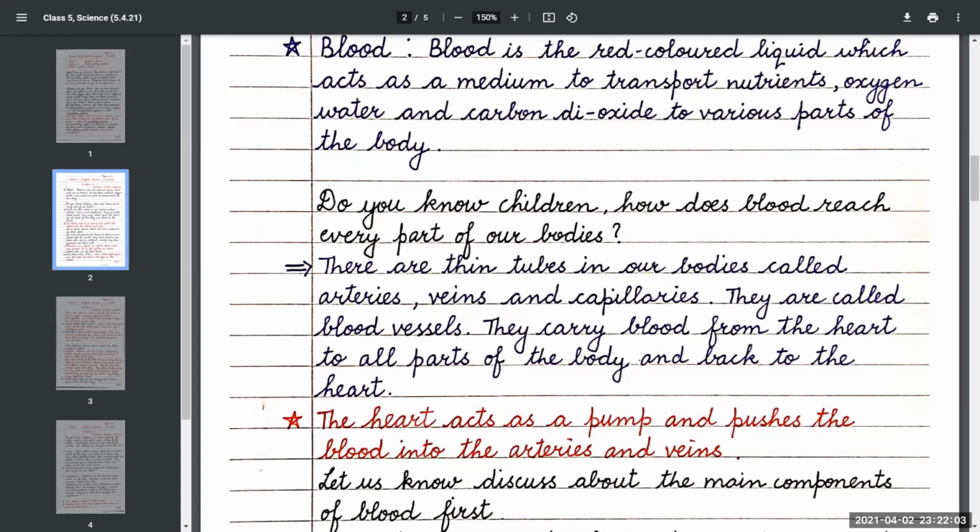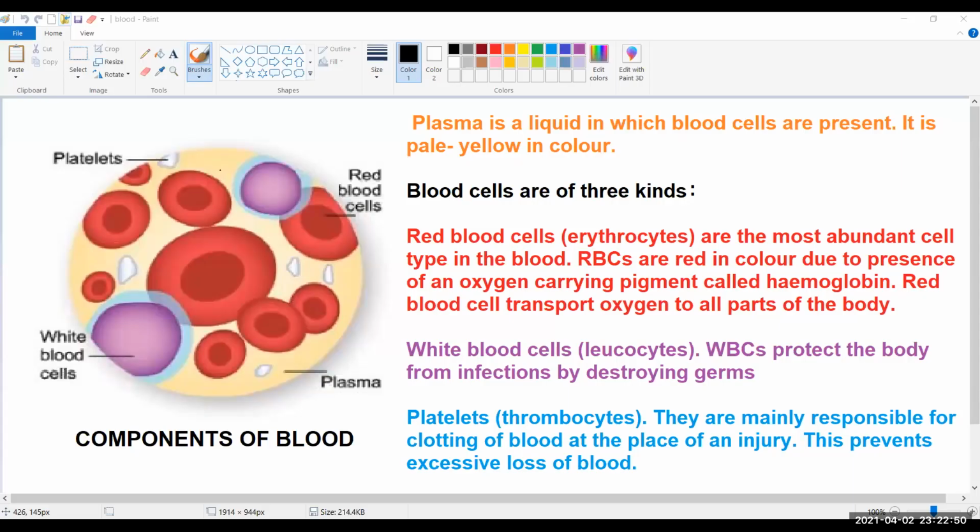Let us now discuss the main components of blood first. The main components of blood are plasma and blood cells.